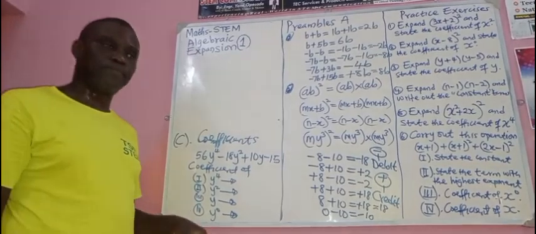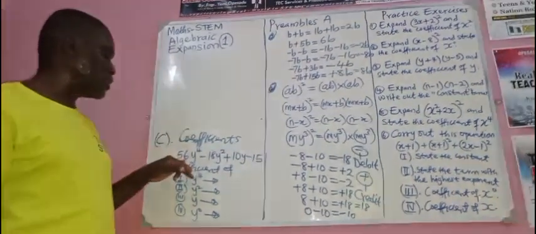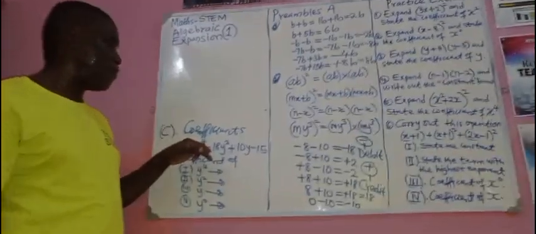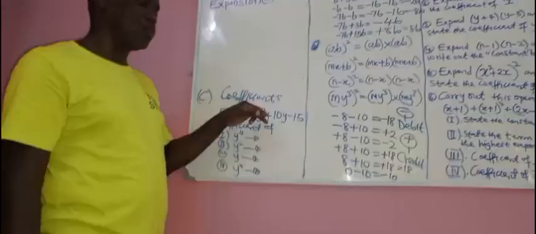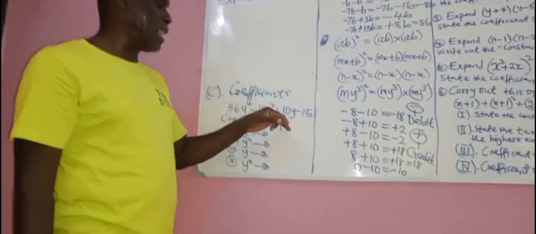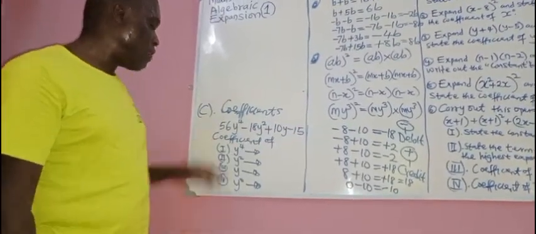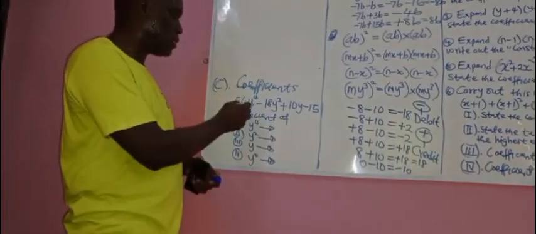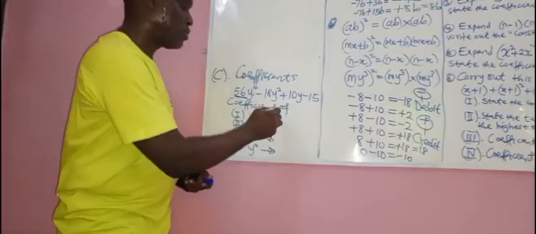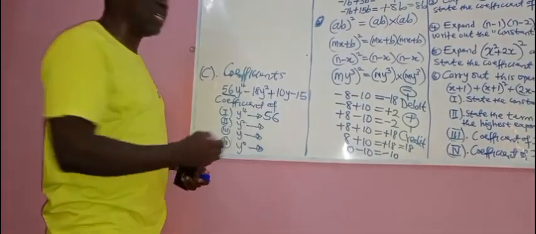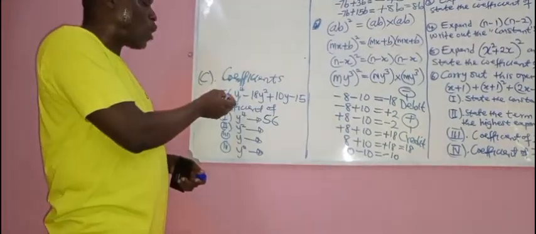Coefficients. Look at this. This is 56y raised to power 4 minus 18y raised to power 2 plus 10y minus 15. What is the coefficient of y raised to power 4? It means the number in front of y raised to power 4. What is attached to this? So the answer is 56. Coefficient means what comes before something.